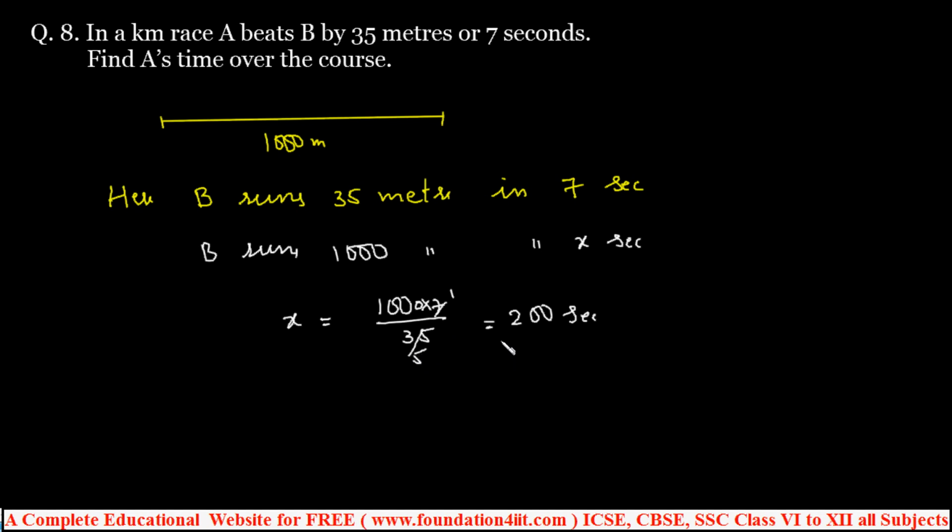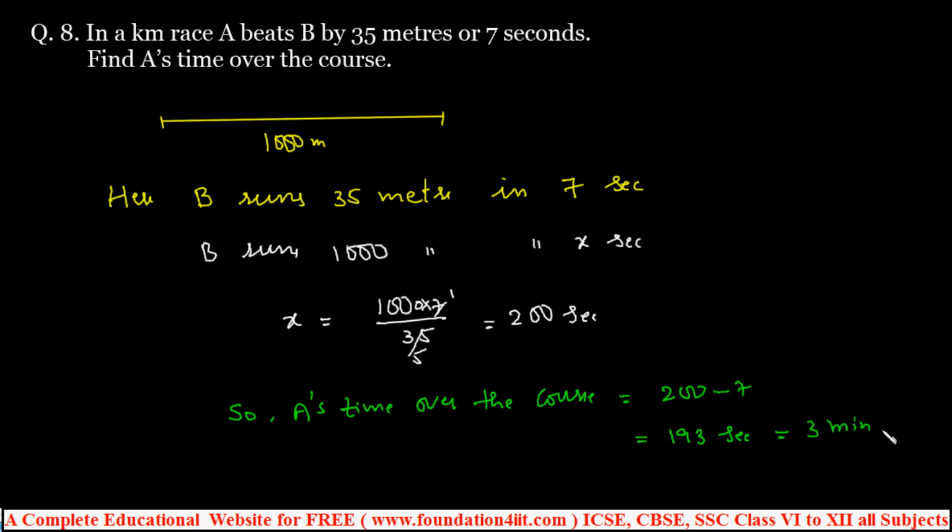So A's time over the course is 7 seconds less, because A beats B by 7 seconds. So A's time over the course, the 1000 meters race, is equal to 200 minus 7. 200 minus 7 is 193 seconds. That is 3 minutes, 3 minutes is 180 seconds, plus 13. So 3 minutes 13 seconds is A's time over the course.